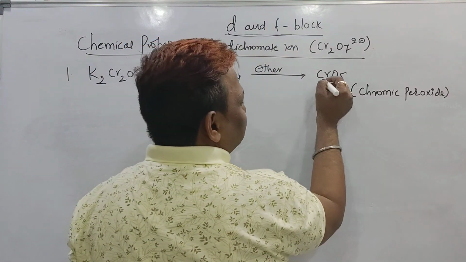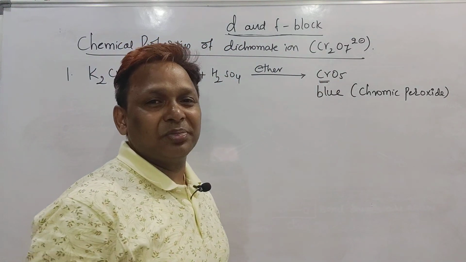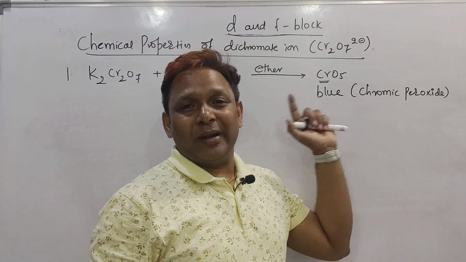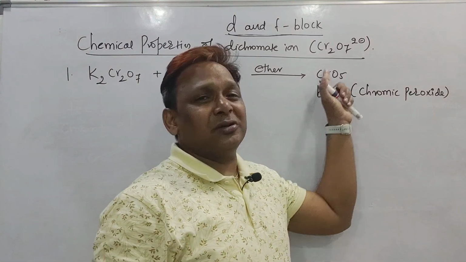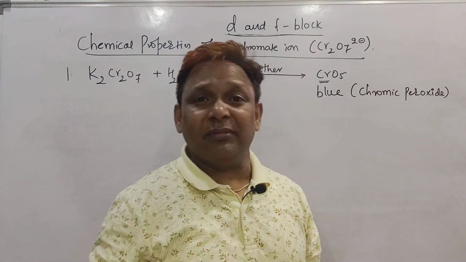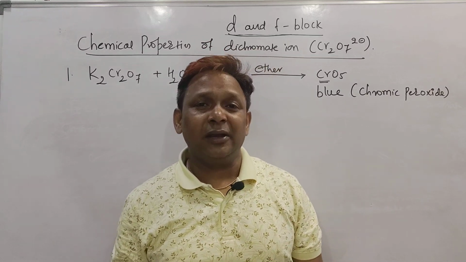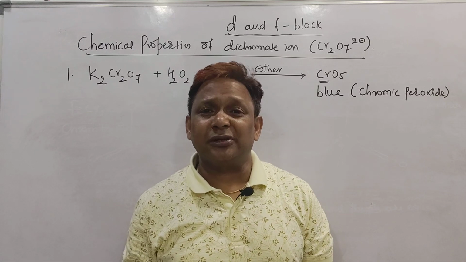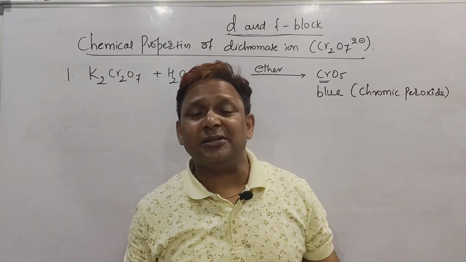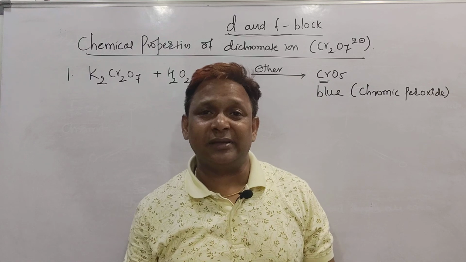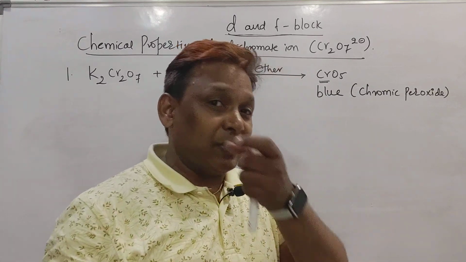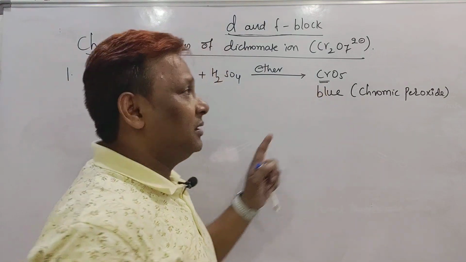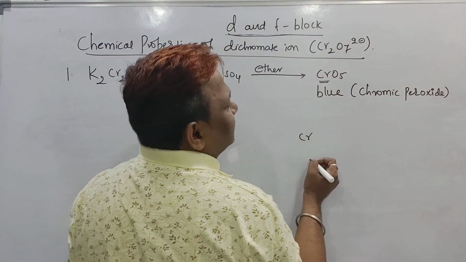But in chromium peroxide, what is the oxidation number of chromium? Anybody will say oxygen oxidation number -2, 5 into 2 is -10, so it becomes +10. So chromium oxidation number becomes +10. But at the start of the class I told you, what is that? Chromium belongs to the 6th vertical column in the periodic table. That means its oxidation number should not be more than its vertical column number, like +6. So its oxidation number should be either 6 or less than that. So this compound having +10 means it is wrong, because it has a butterfly structure.